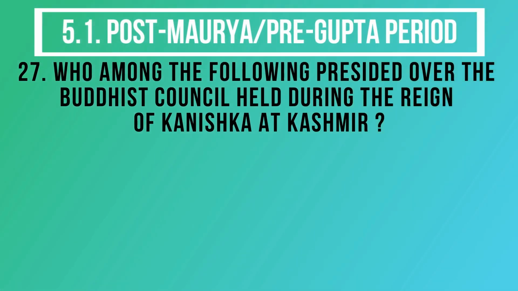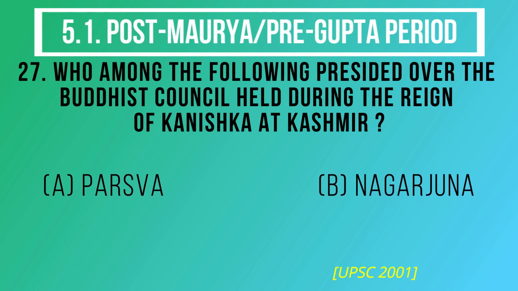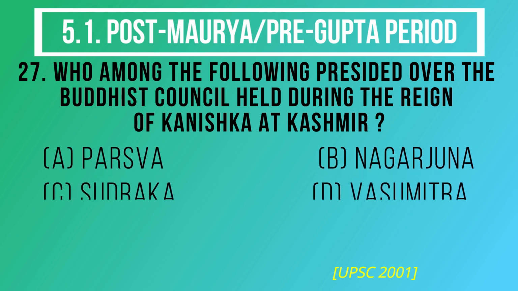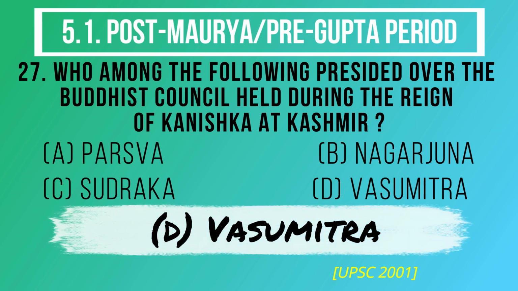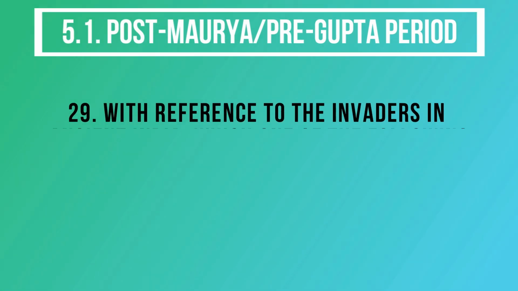Question number 27. Who among the following presided over the Buddhist council held during the reign of Kanishka at Kashmir? The options are A. Parshava, B. Nagarjuna, C. Sudraka, D. Vasumitra. And the correct answer is option D. Vasumitra.